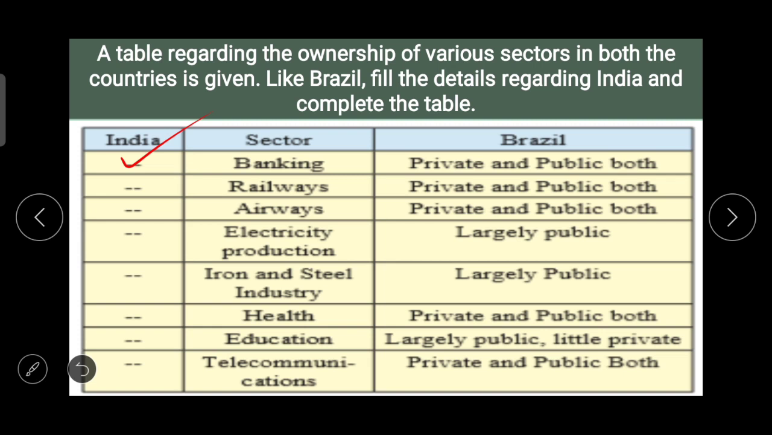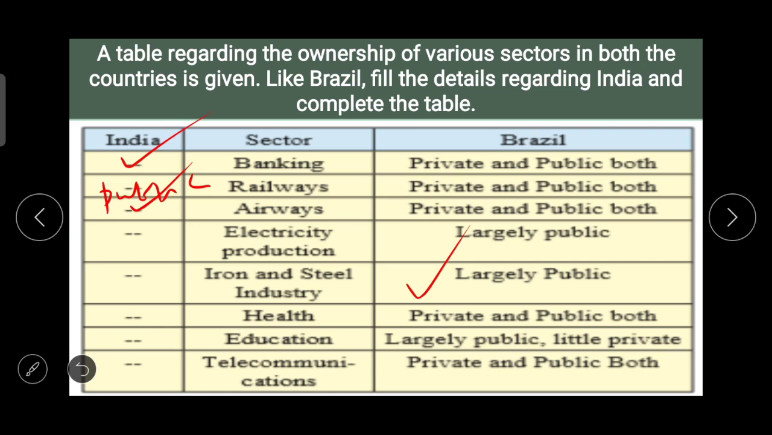Now in India, especially, railways were in the public sector, but now in this period we can say it is opened to private also. Then airways, private and public both. In India also it is private and public both. Electricity production is also largely public, but in some parts of the country it is private. The iron and steel industry is largely public in Brazil. In India also the same thing.